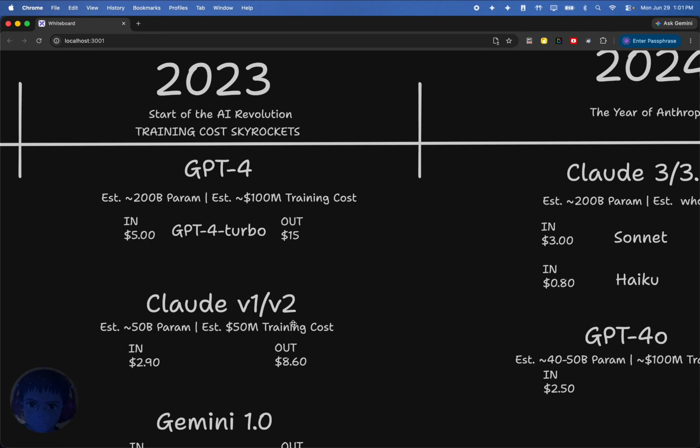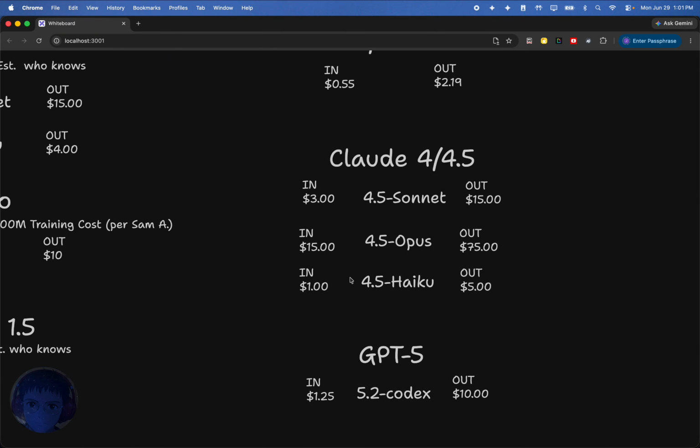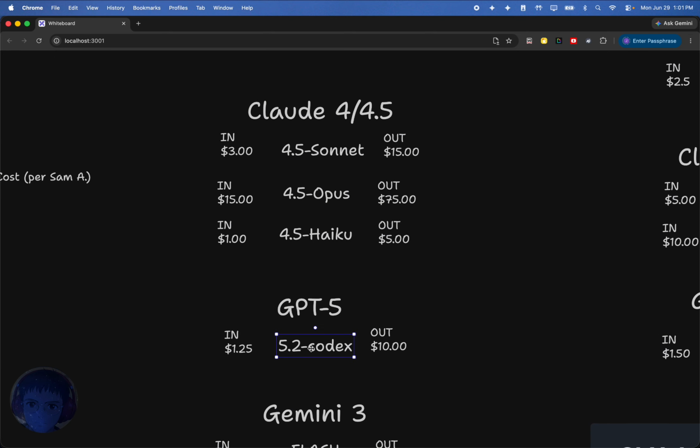Like I said earlier, GPT-4, this is really not even telling the whole story. It was way more expensive than this. And then going into Codex, this was really good. I mean, even today, right? Codex models, you can code a ton and spend very little, right? This is the era where they started to really care.